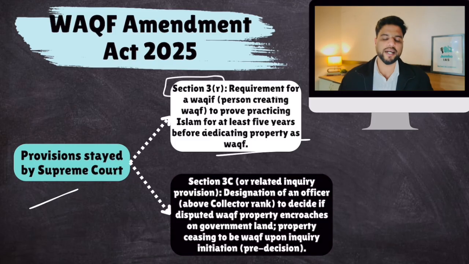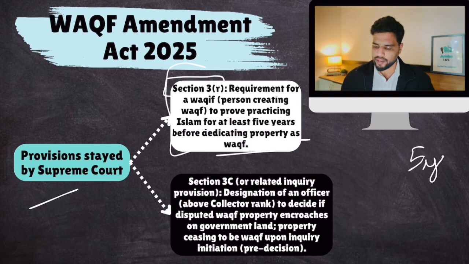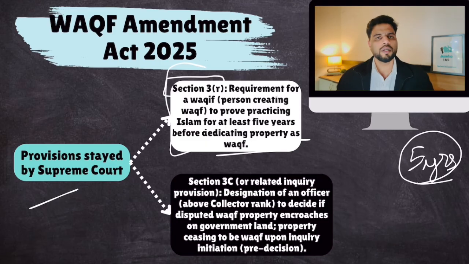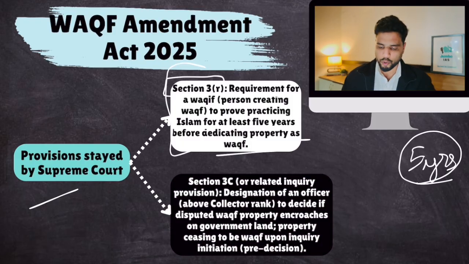Look, waqf is property donated by Muslims for charity. Now the government came out with a provision that the person who is donating property for charity, and charitable properties in Islam are called waqf properties, has to prove that he has been practicing Islam for at least 5 years. This provision was contested because Muslim organizations said, why did you come up with this arbitrary number, 5 years? Why not 1 year? Why not 2 years? This is arbitrary, and arbitrariness is antithesis to the right to equality. So the Supreme Court put a stay on this.